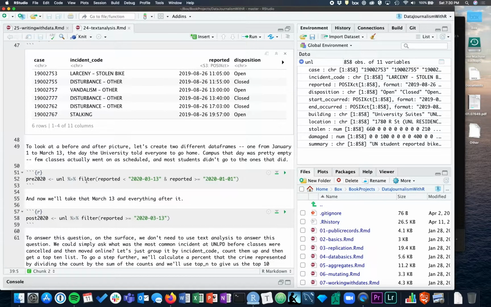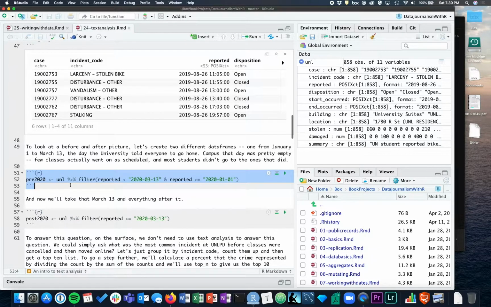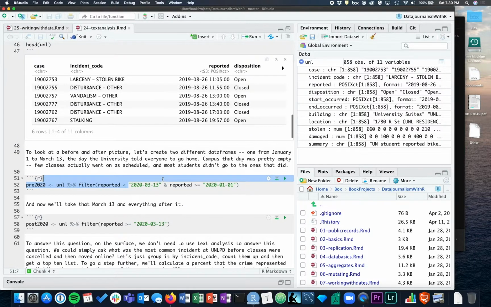So similar to things that we did with the last assignment, we're going to go ahead and create a pre-2020, a pre-everybody-leaving-campus data frame here. So everything before the 13th, which was that Friday where we actually had classes, but that was the day that they announced that everything was going to get shut down the next week and nobody showed up. And hell, I had one class and I canceled it because I didn't want to go either.